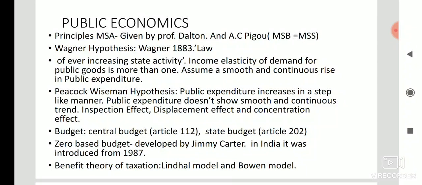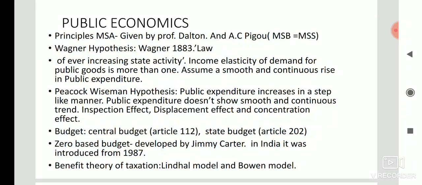Then next, the Wagner hypothesis. The Wagner hypothesis was given by Adolf Wagner, a German economist, in the year 1883. It is also known as the law of ever increasing state activity.